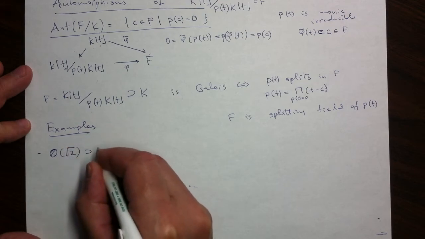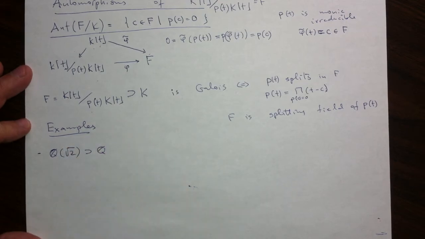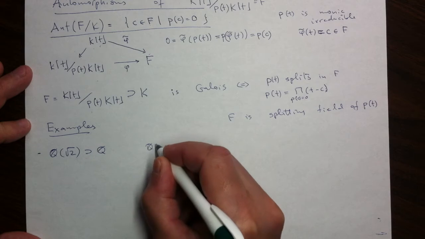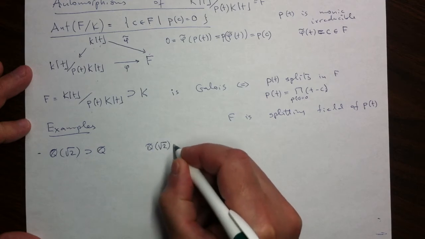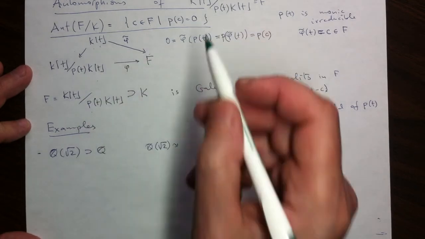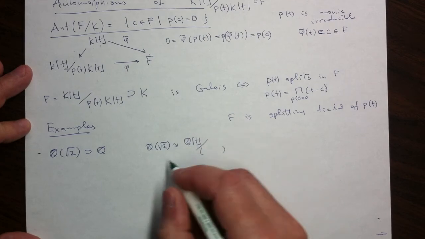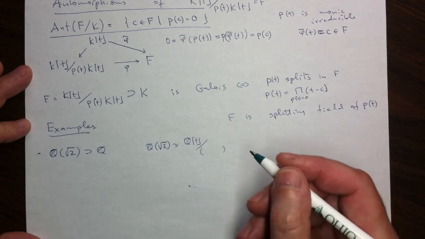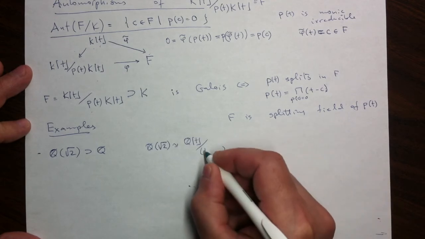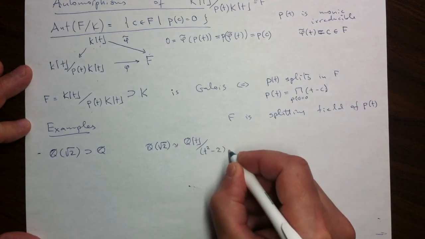I'll be looking at this Galois extension of the prime field of the rationals by this square root of 2. So we talked about it before that this extension can be identified with one of those. It is a quotient of the polynomial ring by the minimal annihilating polynomial, the minimal polynomial of the square root of 2, which happens to be t squared minus 2.